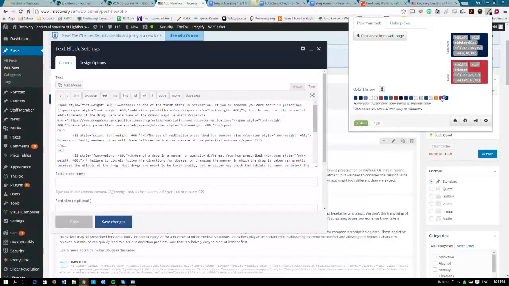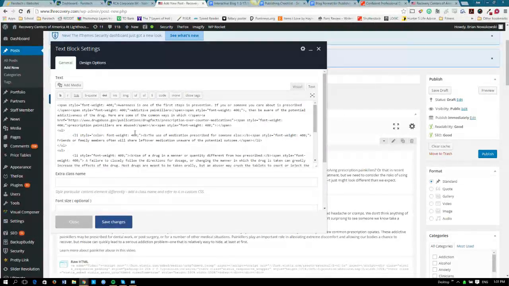So let's try this red, because I kind of like the red. Copy that. You can copy it right from inside the actual plugin list. Close it off with a semicolon.